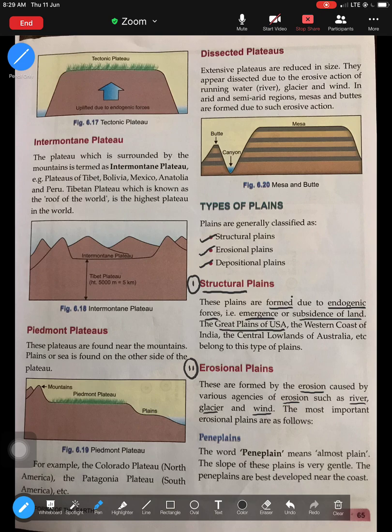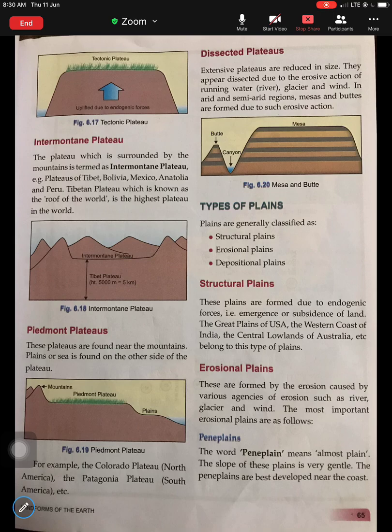The first one is known as a penny plain. The word penny plain means almost plain, meaning it's a flat area, very gentle. These types of plains are mostly developed along the coast. Penny plain is basically a type of erosional plain which is mostly found in hot and humid areas, where these plains are very gentle and are the best forms of plains found. That is why the name suggests it means almost plain.